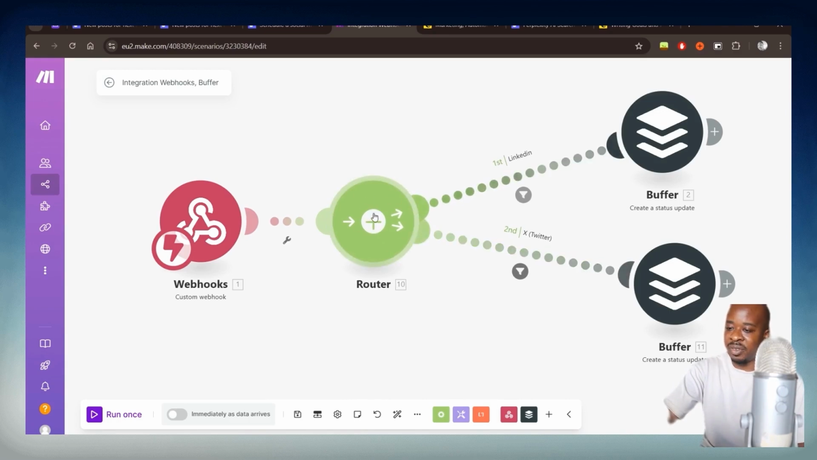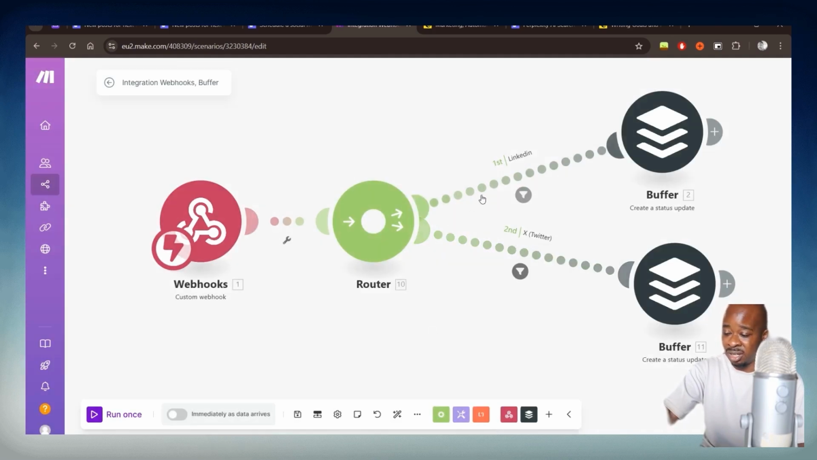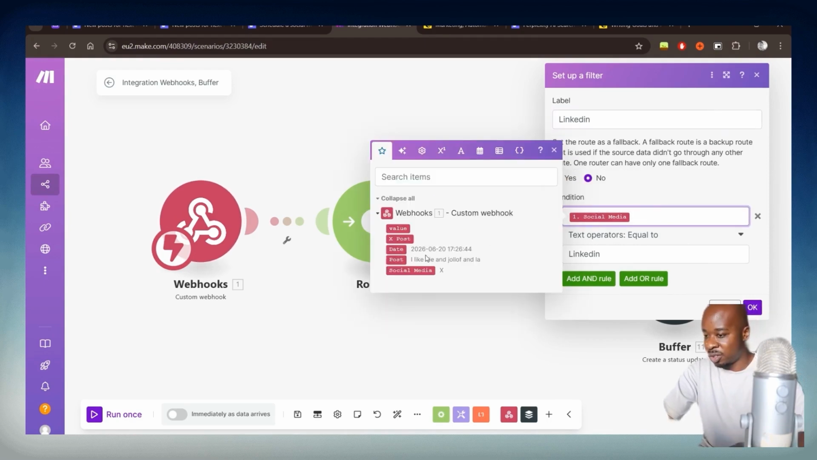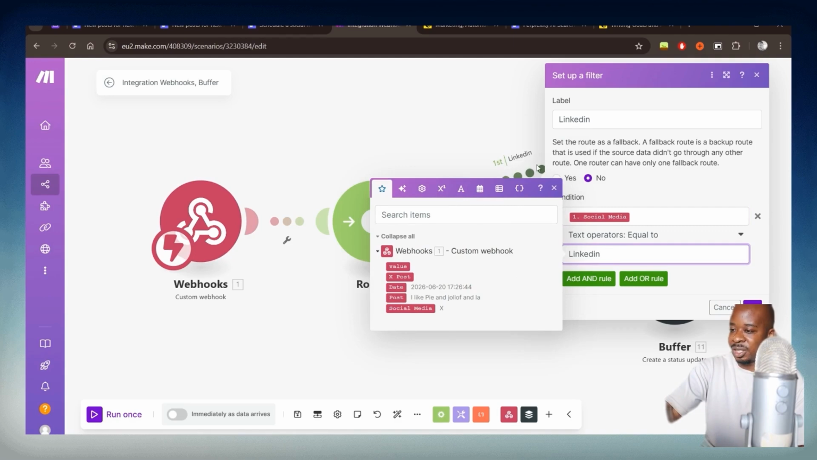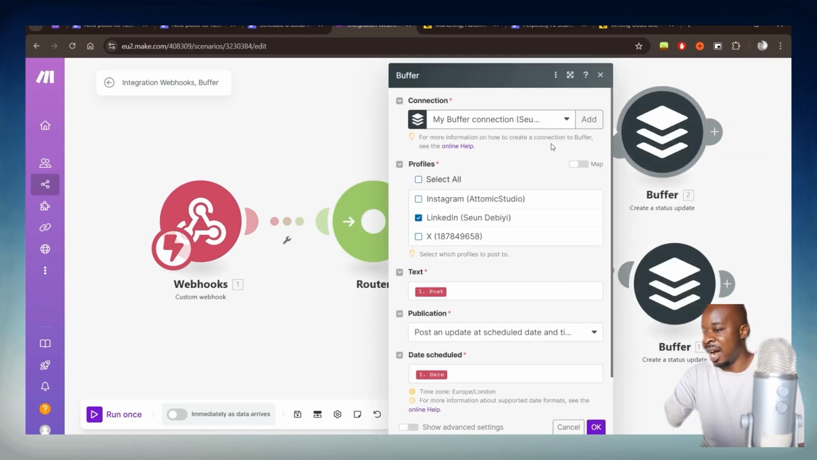So first we have our router step in the middle. If you haven't used make.com, you would simply right-click here and then click on add router. Here we've added a filter for LinkedIn. You can see I've just labeled it LinkedIn. The condition is the social media, which has just been passed through from Relevance AI. And then we want it to match LinkedIn here as well. And then I've gone and connected my Buffer account.